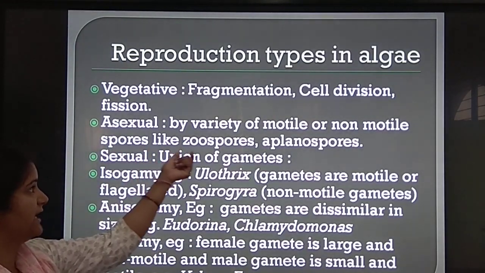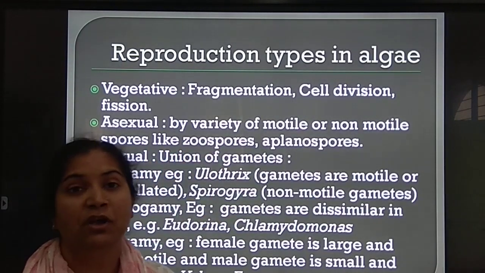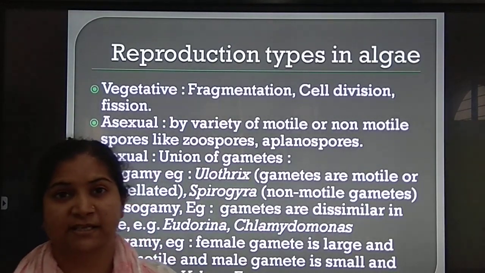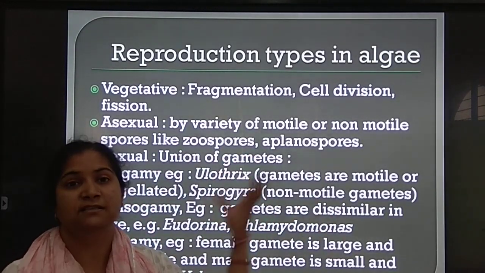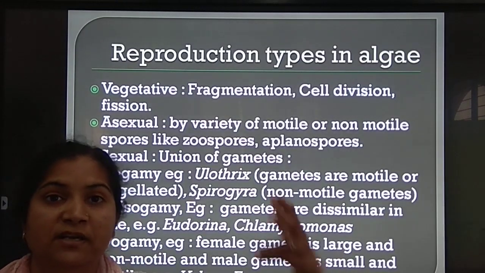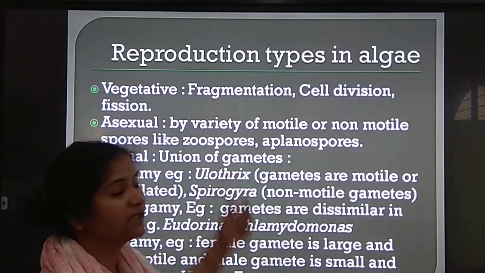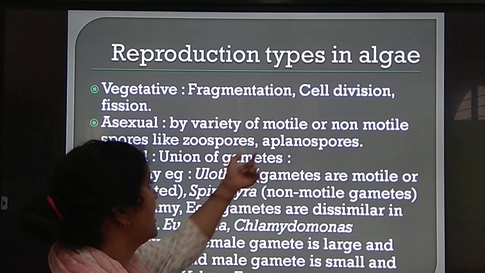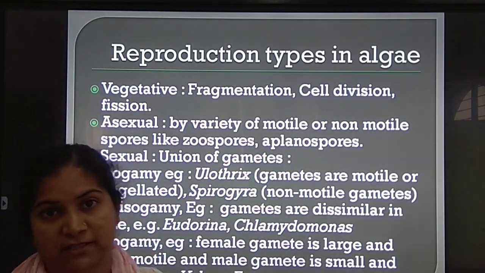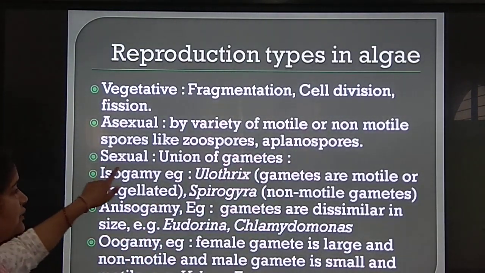If the spores are motile, they are called zoospores because flagella are present in them. These zoospores can be released. These are asexual spores which can be released in the water, and when they fuse, they give rise to new organisms. Aplanospores are non-motile spores produced by them.